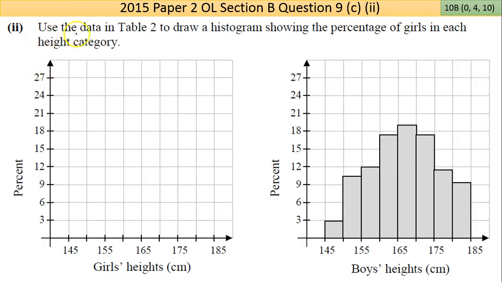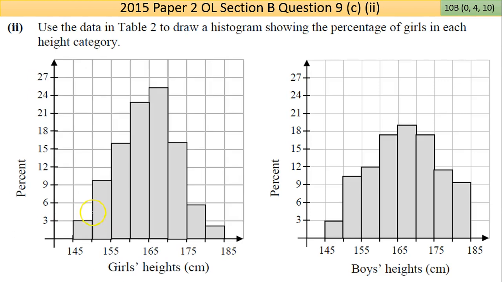Now, part 2 here says use the data in table 2 to draw a histogram showing the percentage of girls in each height category. So we have a blank graph here, and we have a graph here of the boys' height. Okay. So be careful here now. It's in table 2 here. Draw a histogram of the percentage. So which set of data do you take? You take the ones with the 3%, the 9.6, so we just complete it. I graph that there, so that'll be my 3%, the 9.6, and you have your 22.4 up here, whatever it was. Okay, and it has this kind of shape here.